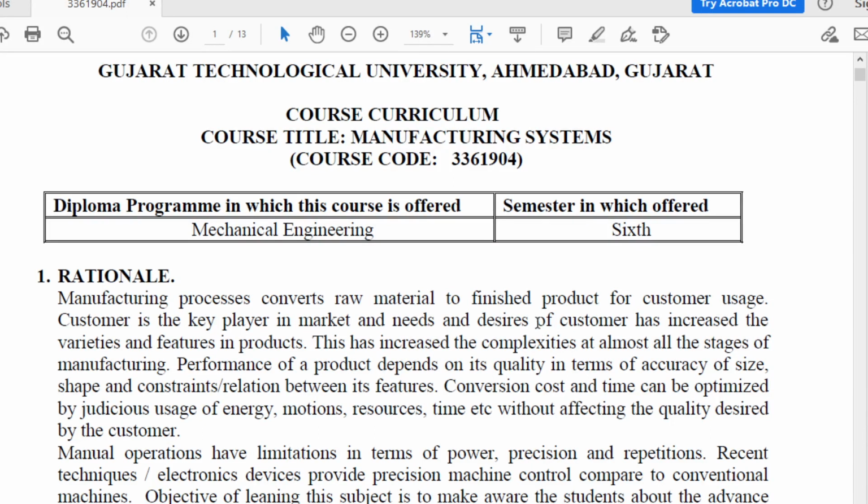Hello students, today we will discuss the course curriculum of Manufacturing Systems. The subject code of this subject is 3361904. Students who are studying in 6th semester diploma mechanical engineering are going to study this subject.